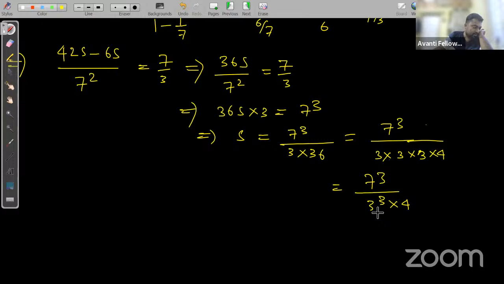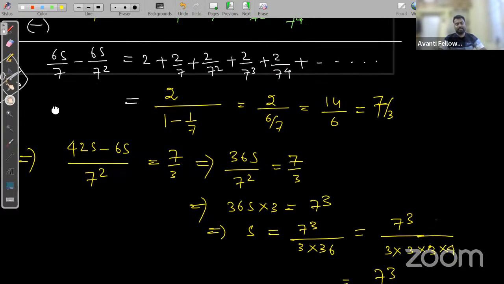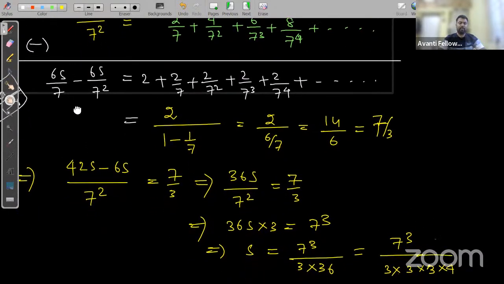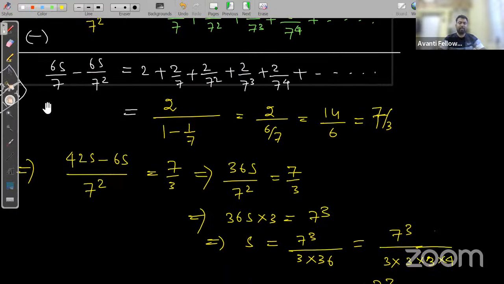6x minus, let's check again. Guys, check it again. 6x minus 6x upon 7 square, right? So 6x multiplied by 7 will be 42x minus 6x, right?